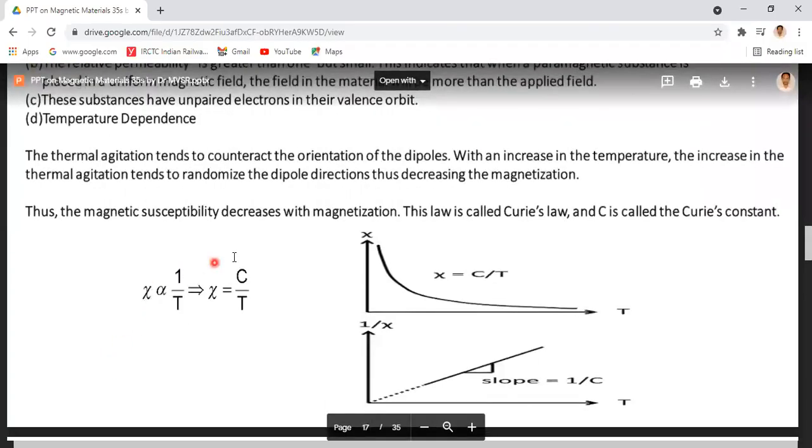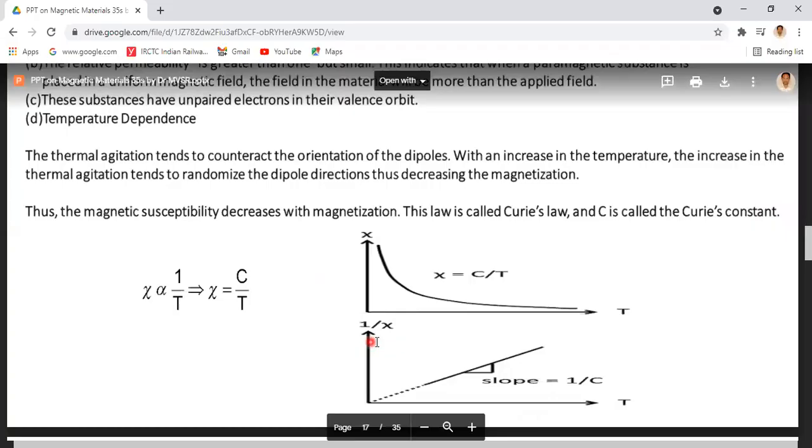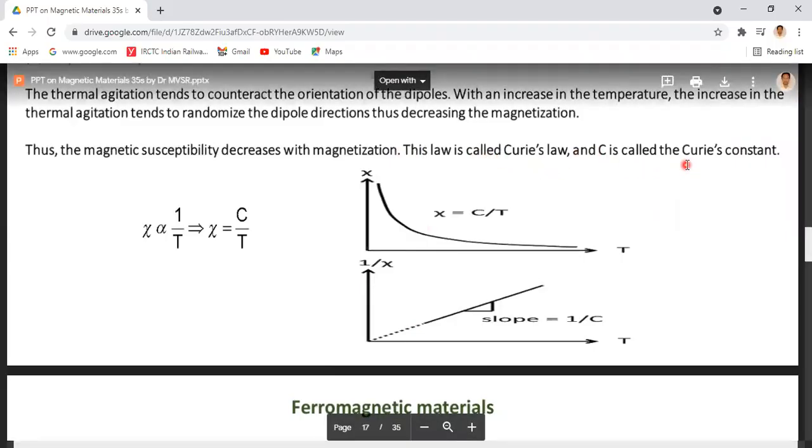Here, this follows Curie's law. The magnetic susceptibility is inversely proportional to absolute temperature. So, susceptibility versus temperature and one by susceptibility versus temperature, these are two curves. This law is called Curie's law, and C is called Curie's constant.